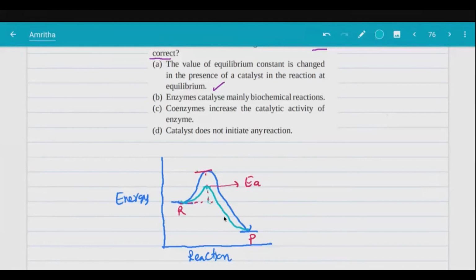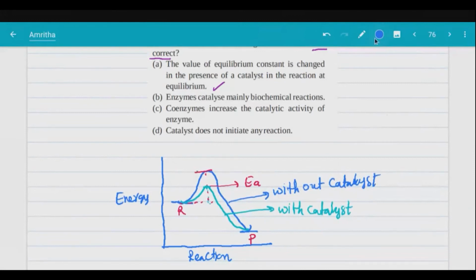So this is with catalyst and this one is without catalyst. Look at this, the energy of product is not changed, the energy of reactant is not changed. If it is a positive catalyst, it will decrease the activation energy.